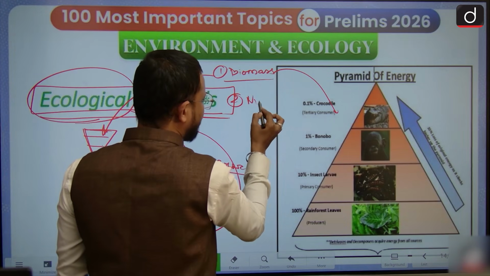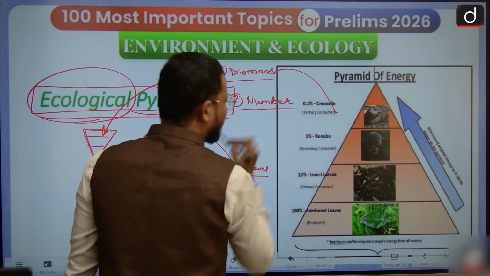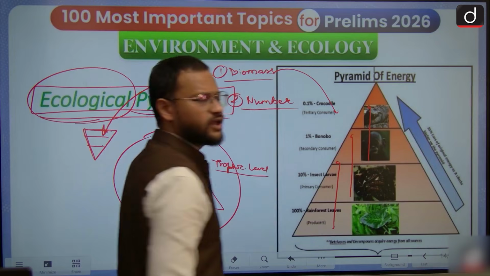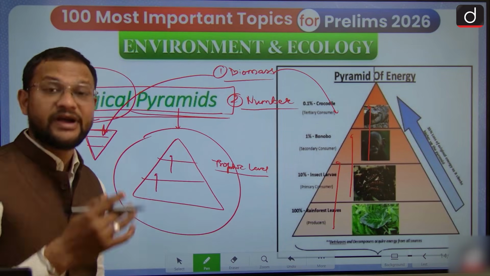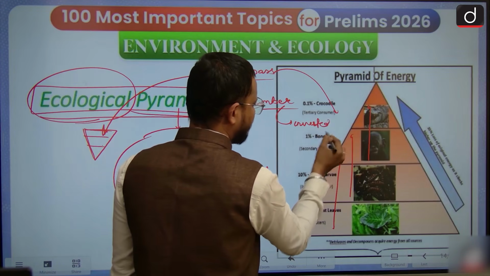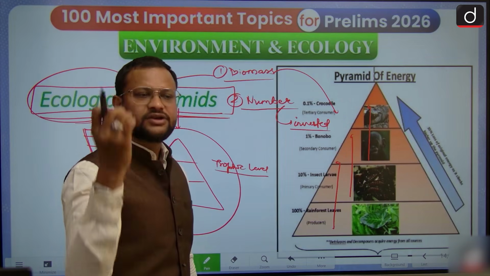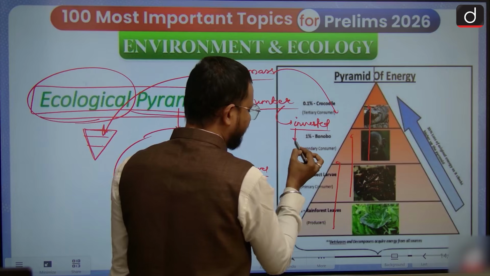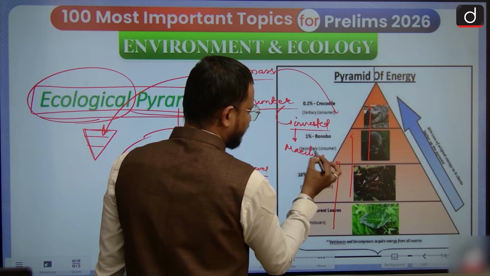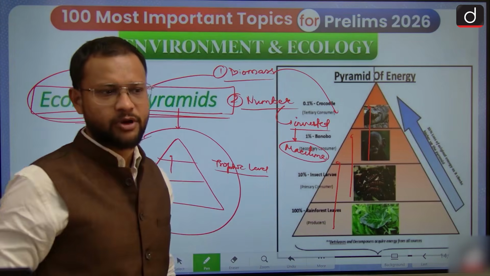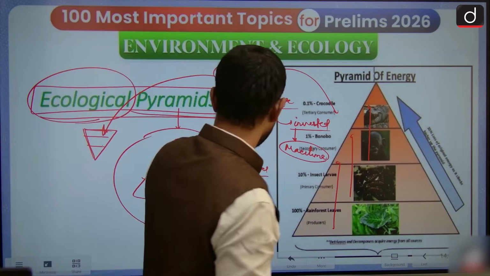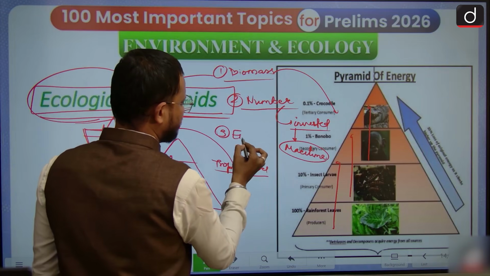The second is the pyramid of number. A number pyramid is simply when the species are represented in number in the given pyramid, and it could be inverted also. For an oceanic ecosystem, it is inverted. You must be aware that phytoplankton have a huge number but less biomass, and thus it is inverted in nature. And the third one is the energy pyramid, guys.